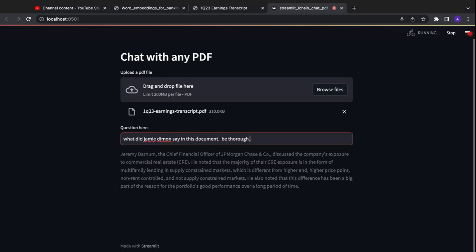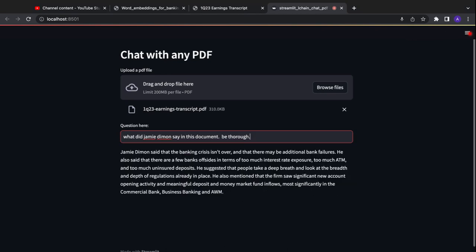Let's just be human about it. What did Jamie Dimon say in this document? Be thorough. Oh man, this large language model is pretty good. Yeah, I'm not going to read you all this, nor have I confirmed this, but it does its job, because we said, what did Jamie Dimon say? So it's looking for content where the context is Jamie Dimon, and summarizing it here.